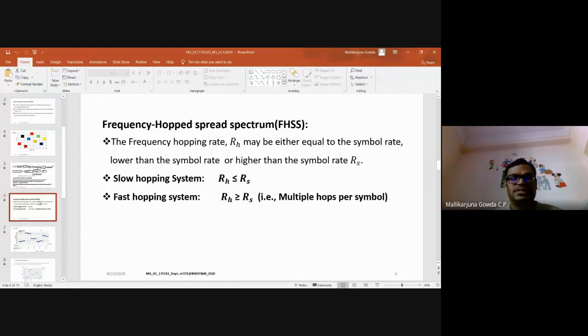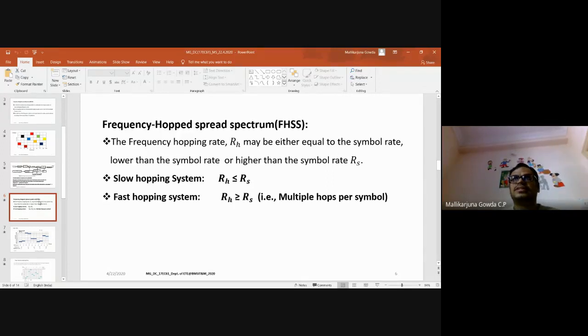So depending upon that hopping rate, we classify frequency hop spectrum into 2 types. One is a slow hopping system. We say slow hopping system when the hopping rate is less than or equal to the symbol rate. And we call it a fast hopping system when the hopping rate is greater than or equal to the symbol rate.